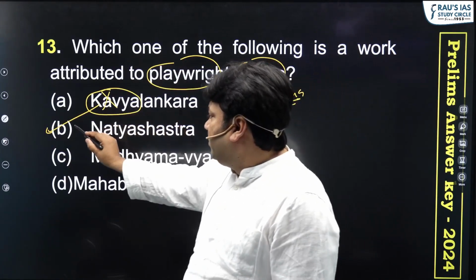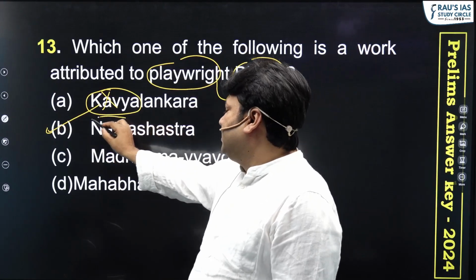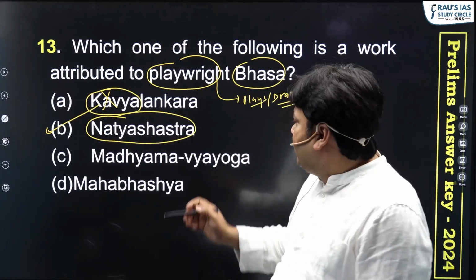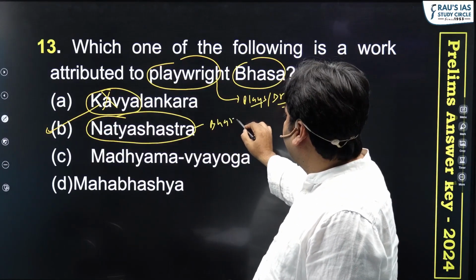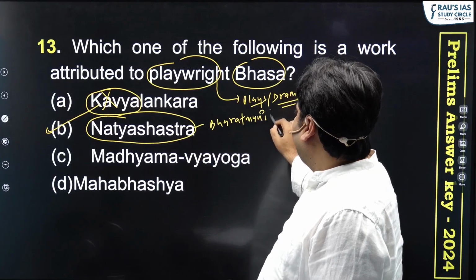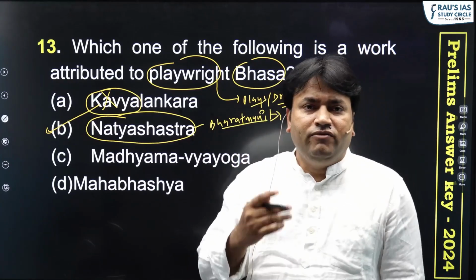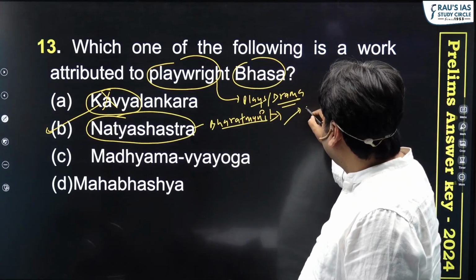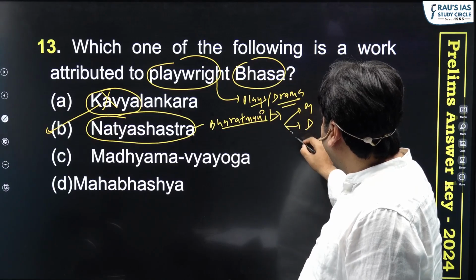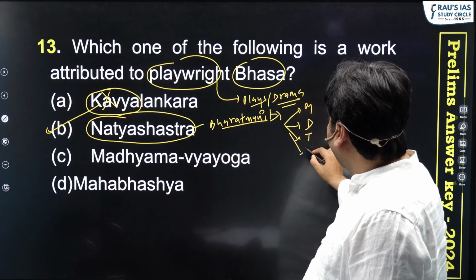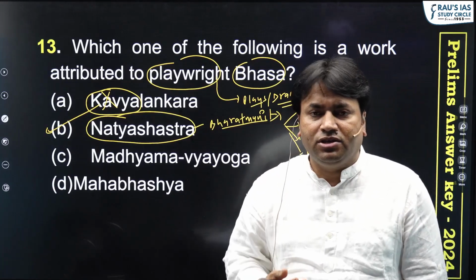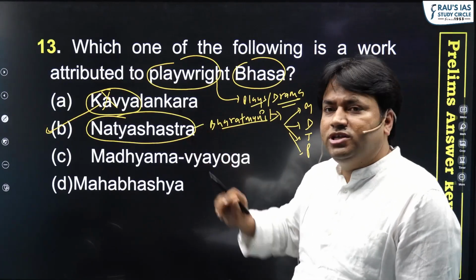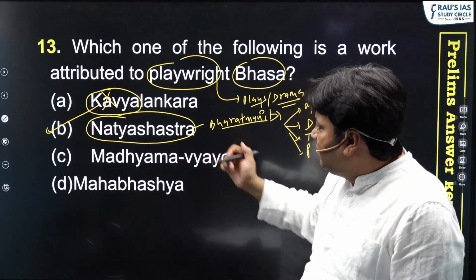Now the second option B here is Natya Shastra. And we all know this is the name of a very popular work of literature, Natya Shastra, that was written by Bharat Muni, right? And in this Natya Shastra, we find the earliest evidences of the origin of classical form of music, classical form of dance, classical form of theater, classical form of puppetry. So we can trace the origin of all ancient Indian classical art forms from this particular work that is known as Natya Shastra.